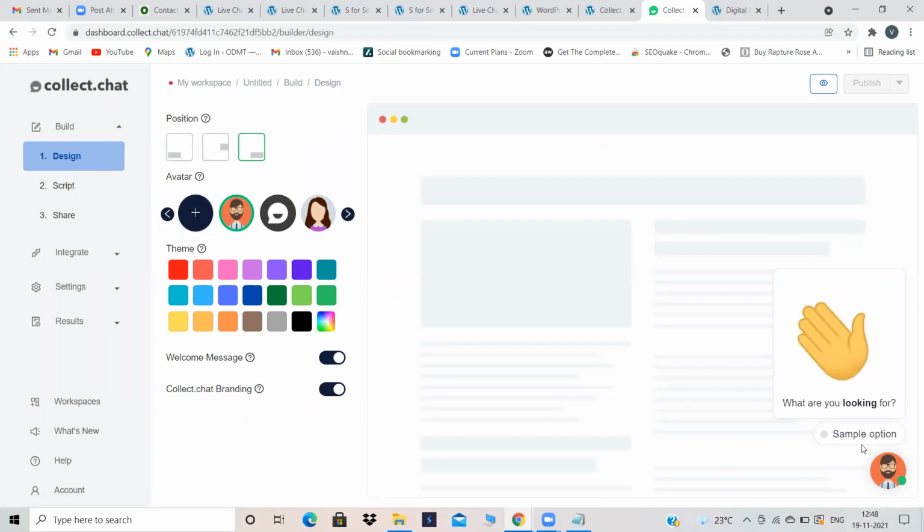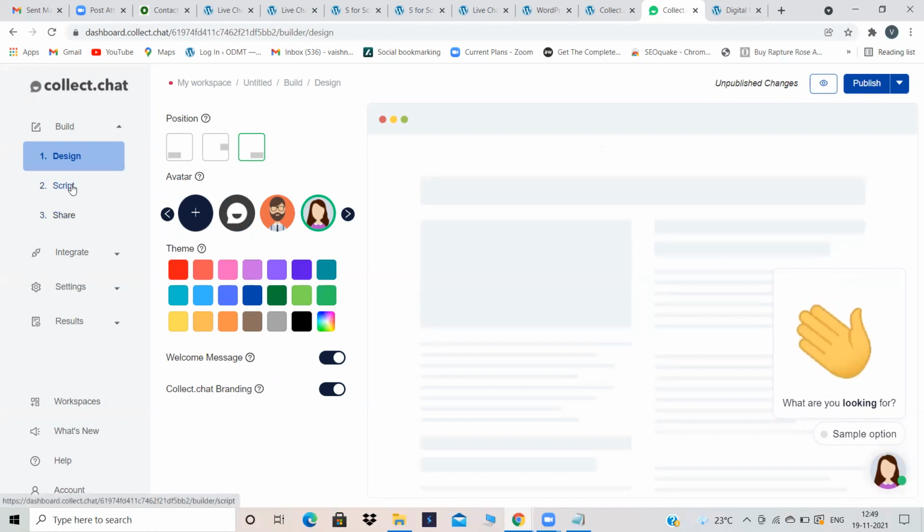This kind of avatar will appear in this collect.chat plugin, that is the chatbot plugin. If you want your avatar to appear over here, you can select this position. If you want this position, you can select this position. You can change your emojis and the theme colors according to your wish. It's up to you how you want it. You design it by your wish.